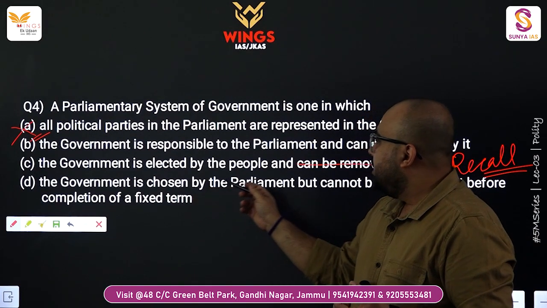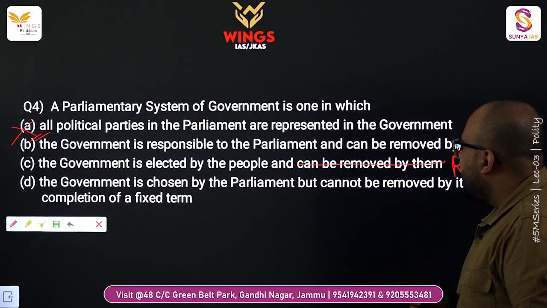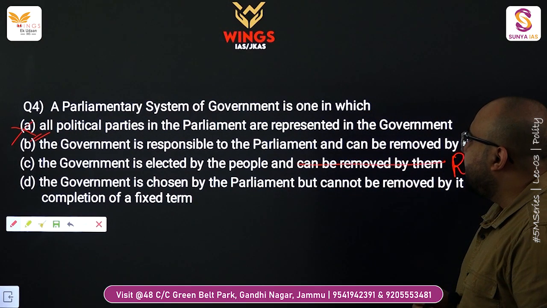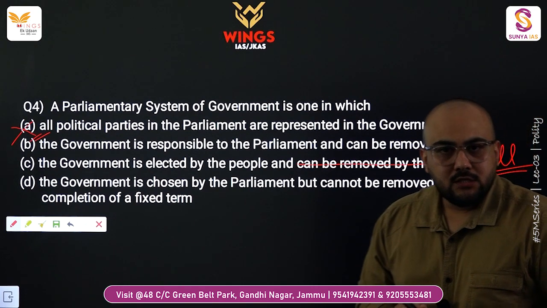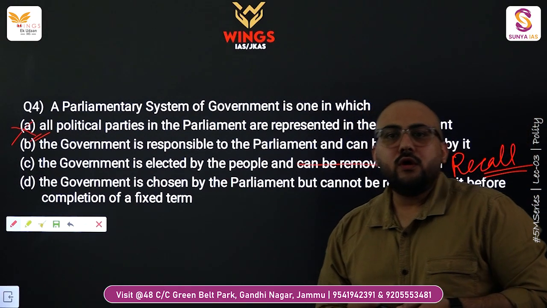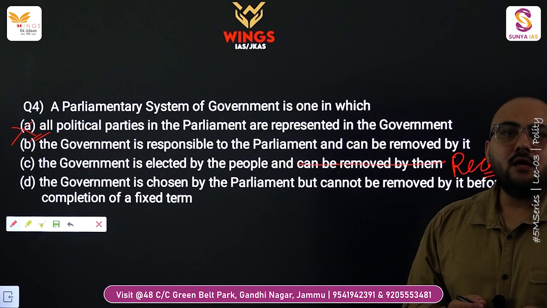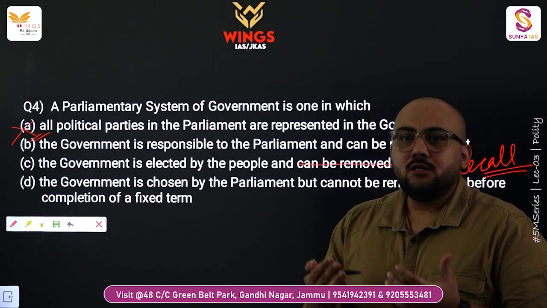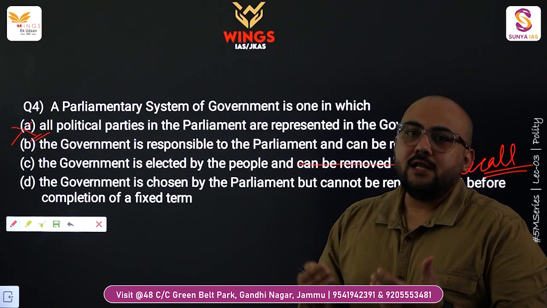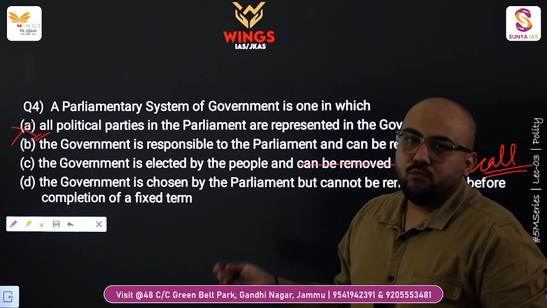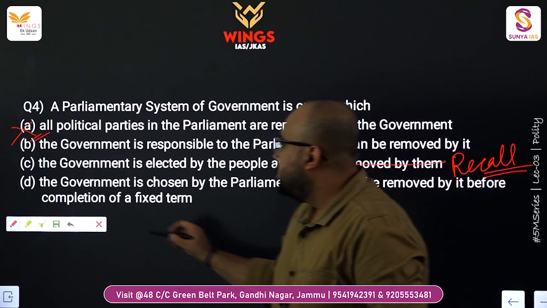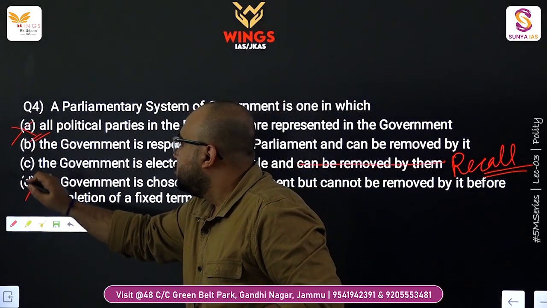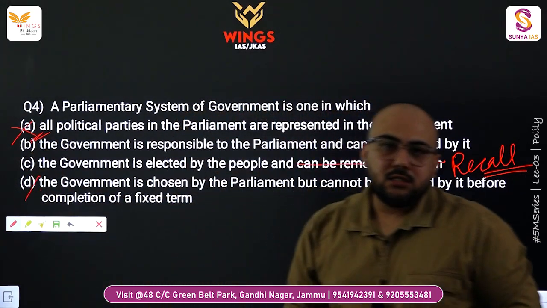The government is chosen by the parliament but cannot be removed by it before the completion of the fixed term. It is also not true, in case the ruling party doesn't score the majority or fails the floor test, they will be removed or they have to resign. So this is also wrong. So option B is the right answer.